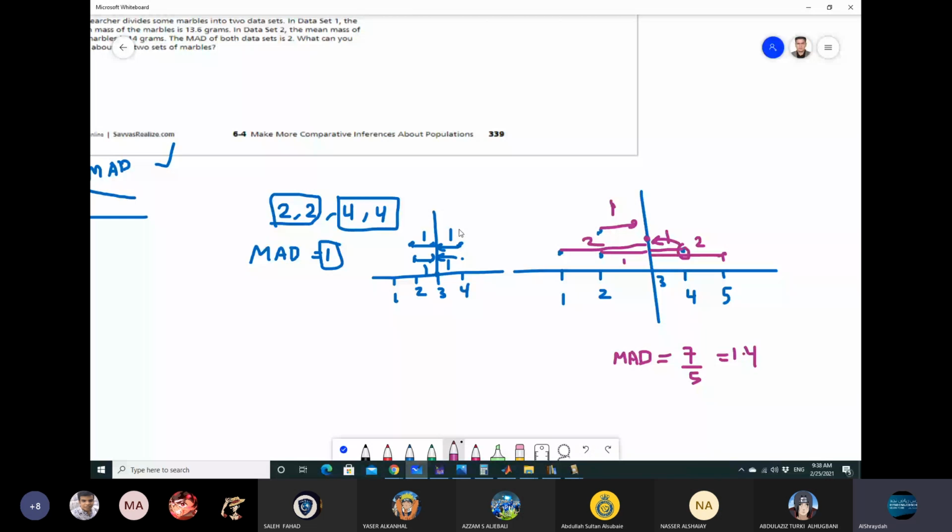The average distances, the average of the distances between the data values and the measure that you choose. Here we choose the mean. Sometimes you can choose the median, sometimes the mode, as you like. But if you have outliers, the better measure is to use the median.